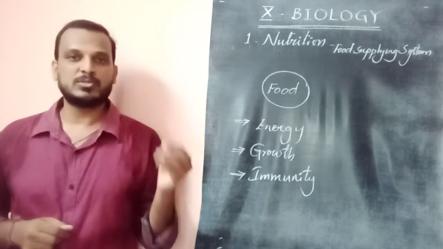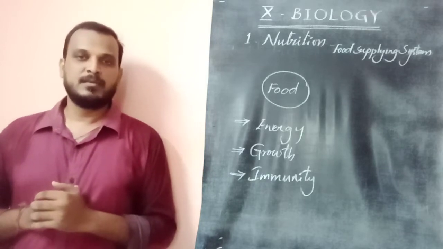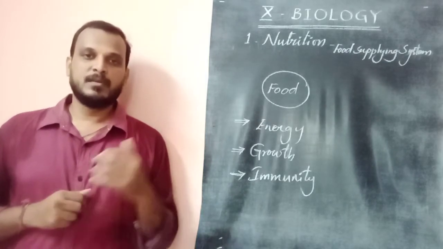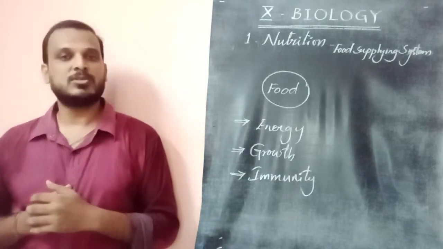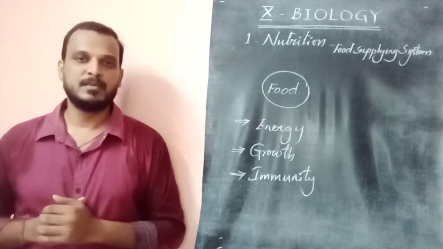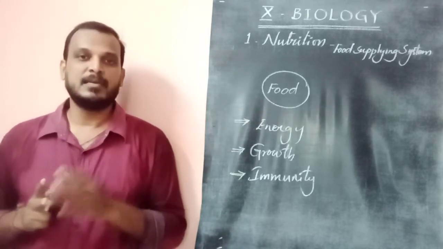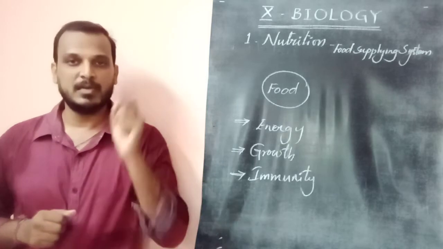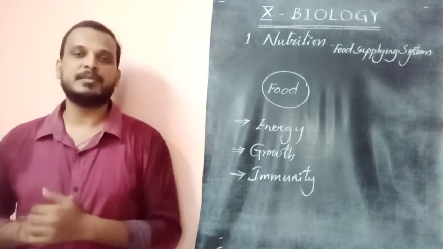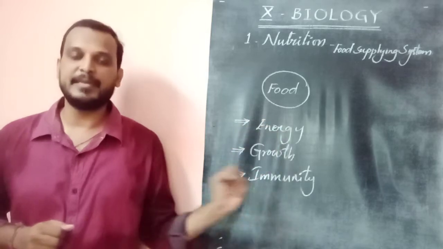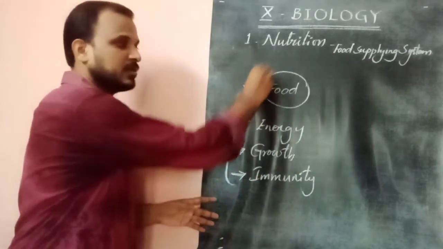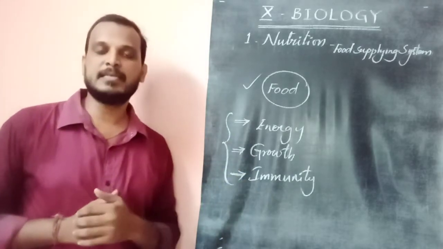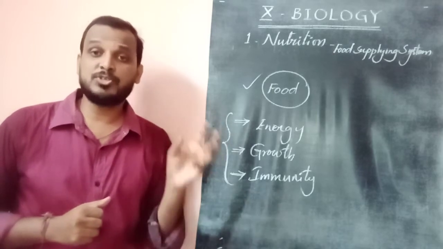Clothes, house, shelter, different things. Even if shelter is not there, organisms can live. Even if clothing is not there, so many organisms are living. Those are the secondary needs. The first need of an organism is to get food to fulfill all these required things: releasing energy, growth, and immunity. Who can fulfill all these main needs? The only thing that can is food. Without this, are you able to fulfill your basic needs? No. So that's why food should be supplied to us.